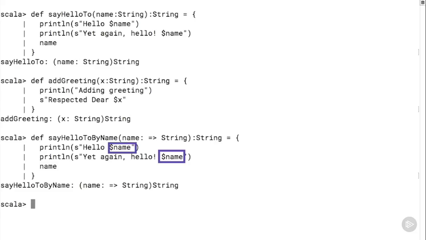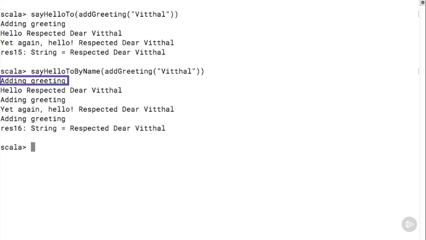Once each for the two references to the name parameter in the body of the function, and the third time for the call in the function invocation itself. That's why we see the string adding greeting appear 3 times in the output from the second function, but only once in the output from the first function.